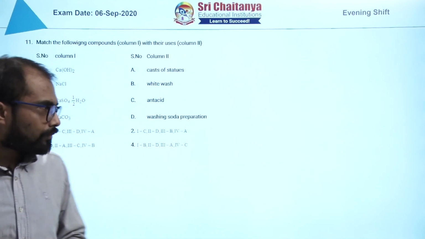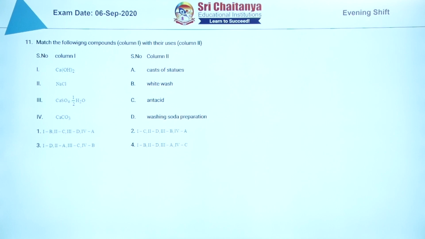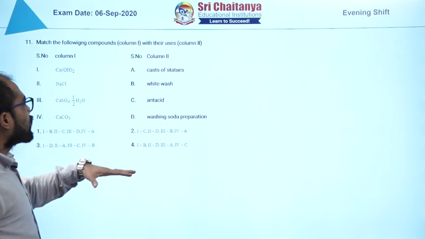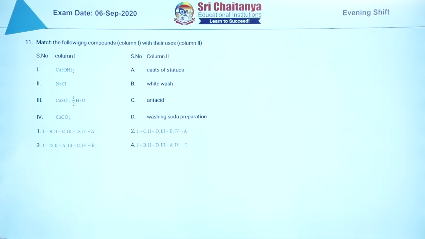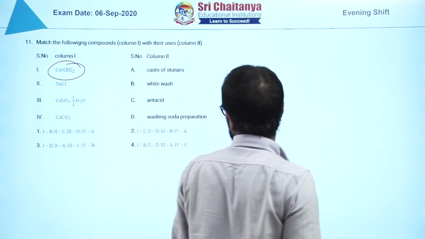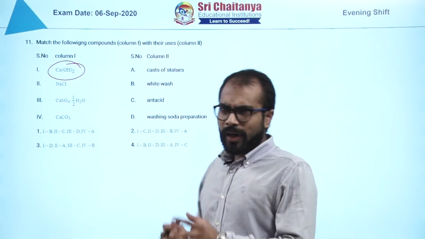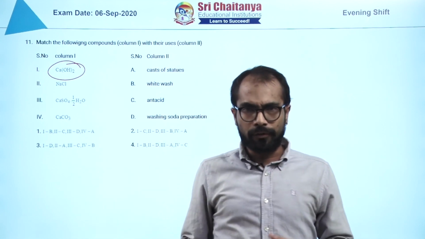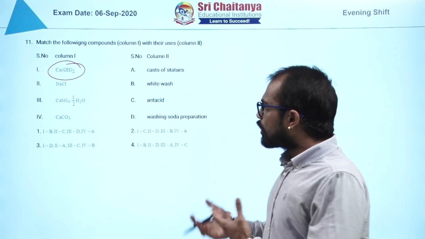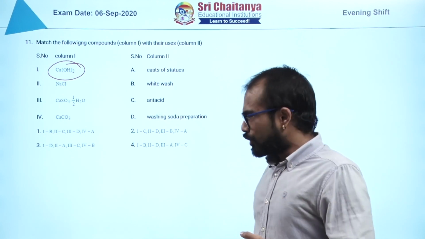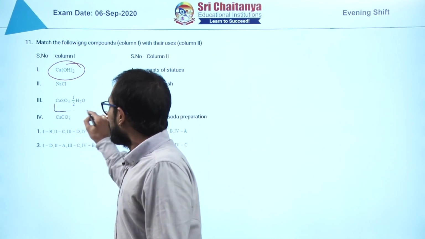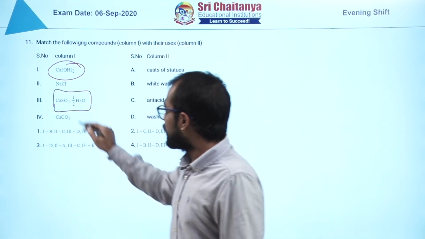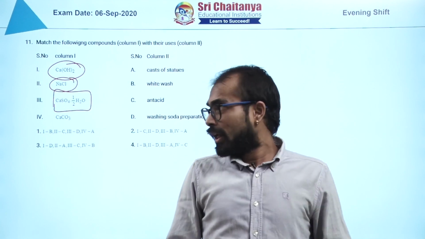The next question here is again from S block. They are asking the uses in one column and compounds in the other column. So you have to match them. If you don't know, try to find the one which you know for certain. Suppose 4 chemical species are given. You might not know all of them, but you can know at least one of them. So you try to see where. This is something very easy to pick, and this is also very easy to pick. Okay, I am picking this one.